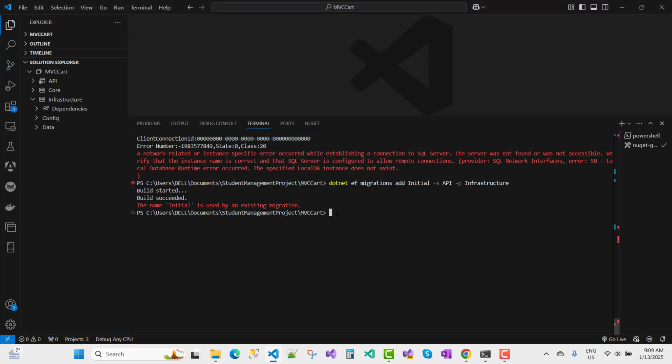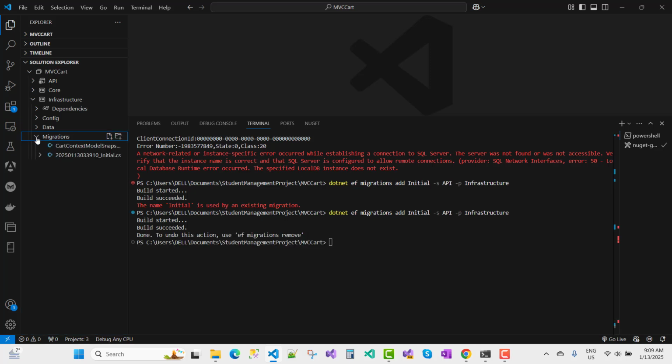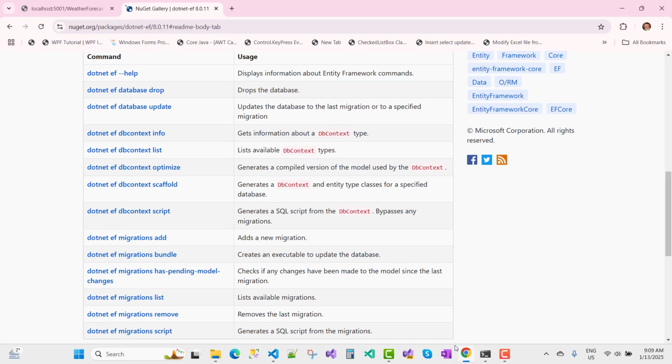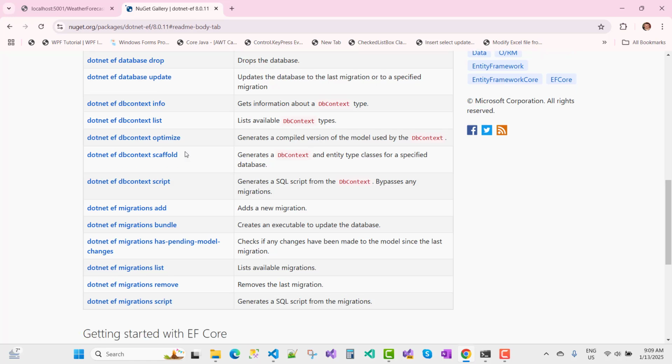Okay, now you can go for initial again. Yeah, it's there. So now the migration is applied here, and you can see that initial is there. Now after that I want to use the update database command. So you can see the update database command, .NET EF.